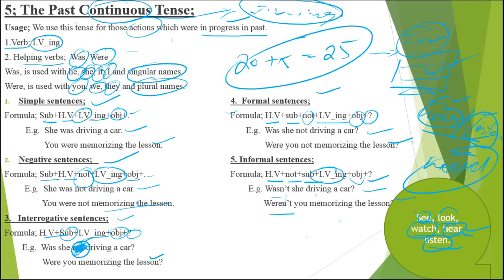Second verb is look. You look at him, you do not look at him. Do you look at him? Do you not look at him? Don't you look at him? You looked at him, you did not look at him. Did you look at him? Did you not look at him? Didn't you look at him? You will look at him, you will not look at him. Will you look at him? Will you not look at him? Won't you look at him?